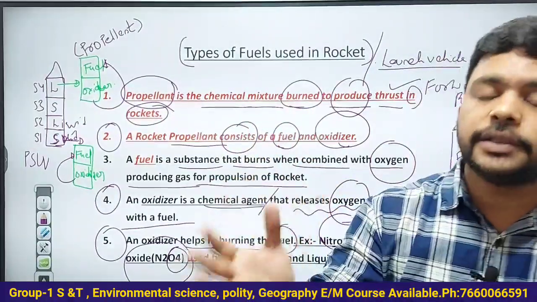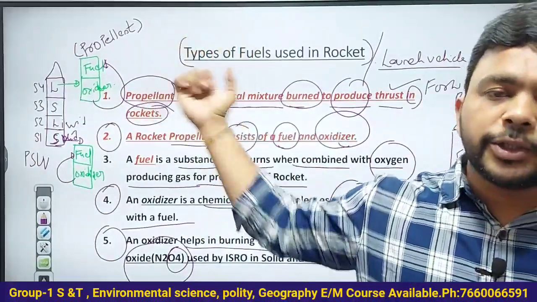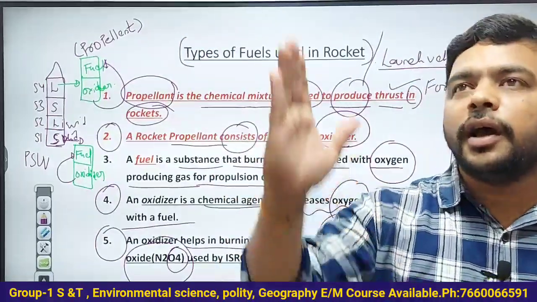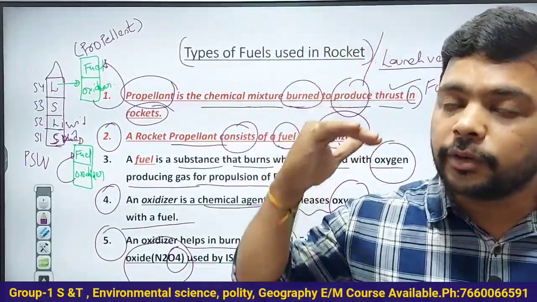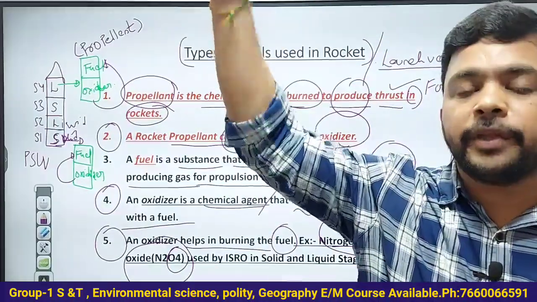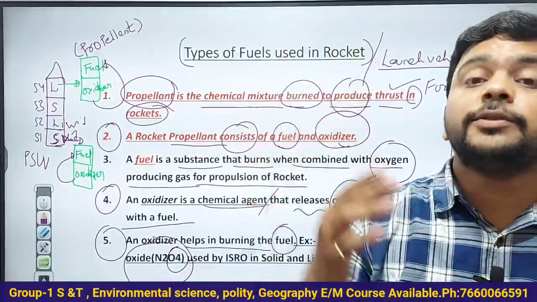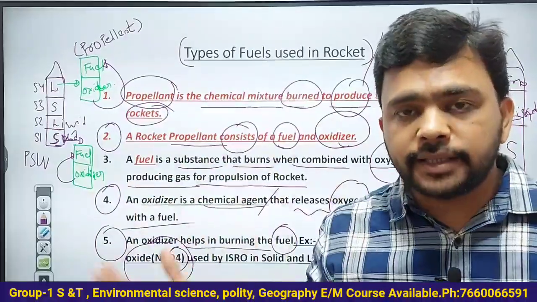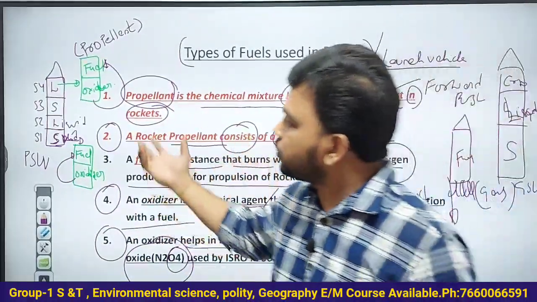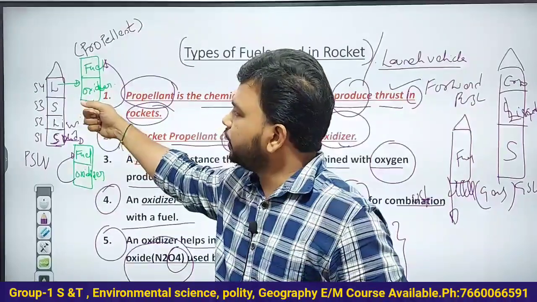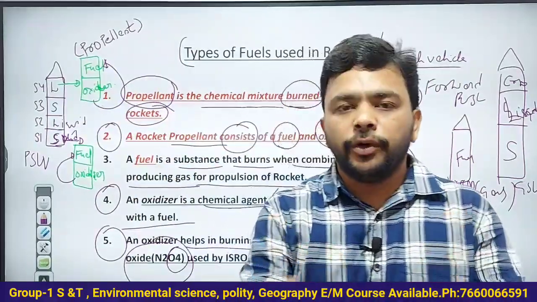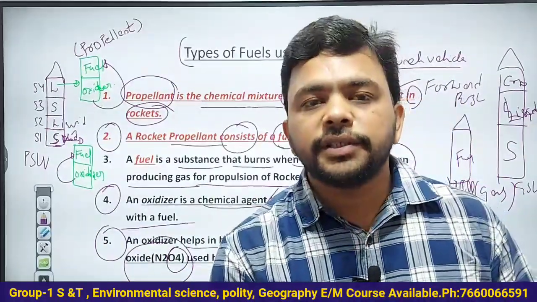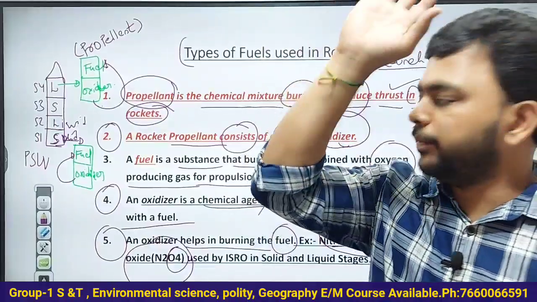Now, why is an oxidizer required for the launch vehicle? Because the launch vehicle will go to outer space. That means it will go beyond the Earth's atmosphere, into a place where there is vacuum, no air, no oxygen, no other gases. So obviously it has to carry its own oxidizer with it to burn the fuel, so that the gases are released and the thrust is generated and the rocket will go up. This is how it is.